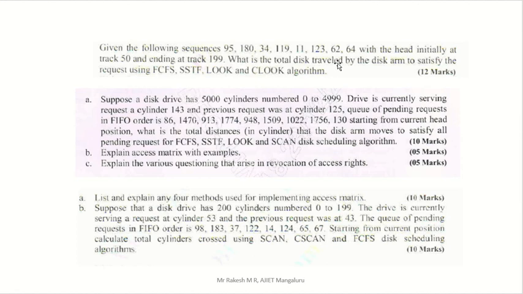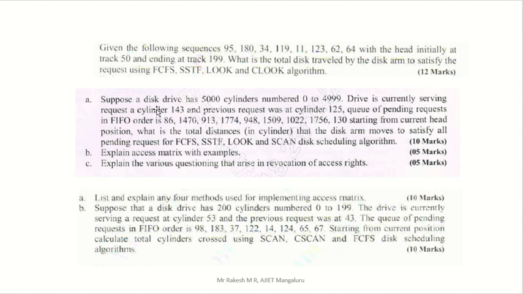What is the total disk traveled? Okay, total disk traveled, they will ask this. That is the average seek time. You can consider total disk traveled by the disk arm to satisfy the request using the given FCFS. By using these algorithms, you have to find all this. For FCFS you have to calculate average seek time, for SSTF you have to calculate average seek time, everything you have to calculate.